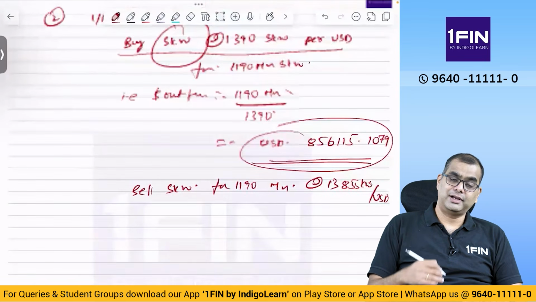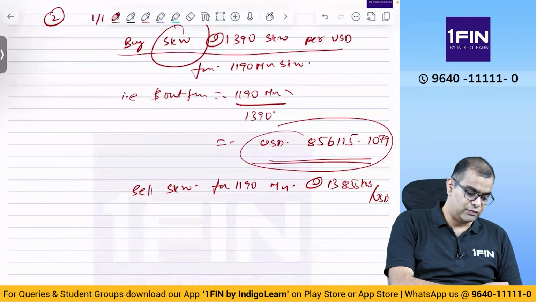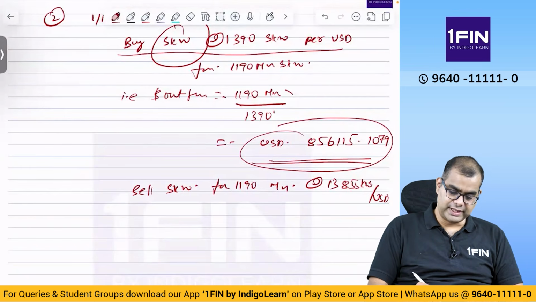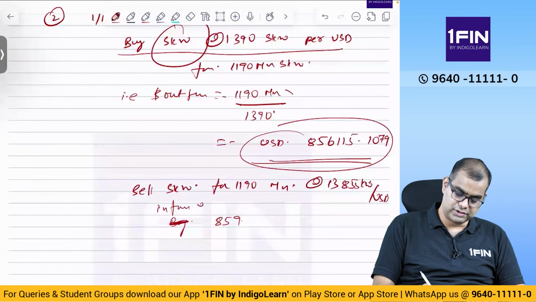So how many US dollars will you get? You will get 1190 divided by 1385, that is inflow, USD 859,205.7762. Okay, this is outflow minus, this is inflow plus.